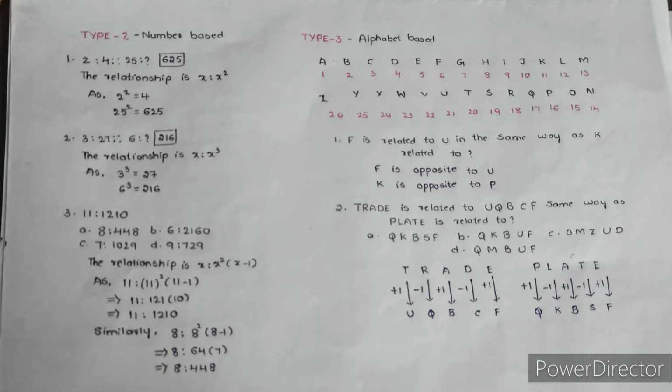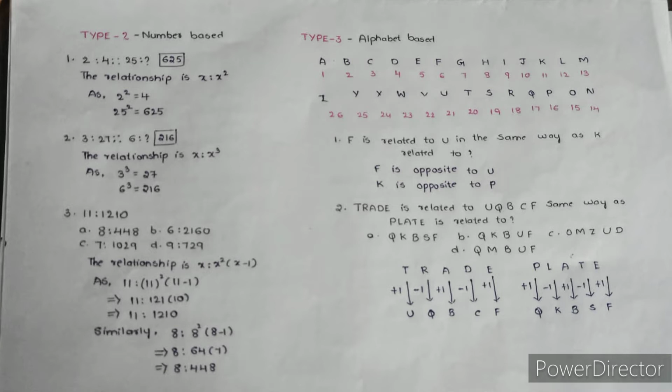Here the relationship is x is to x square, that is, 2 square is 4, right? Similarly 25 square is what? That is 625. The second question is 3 is to 27, similarly 6 is to what? Here the relationship is of cube, that is 3 cube is 27, so similarly 6 cube is 216.